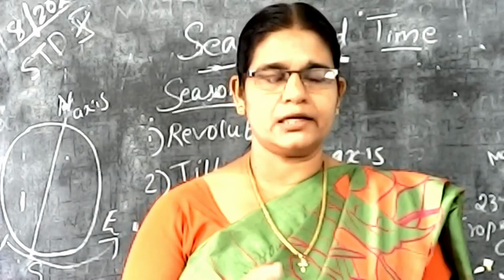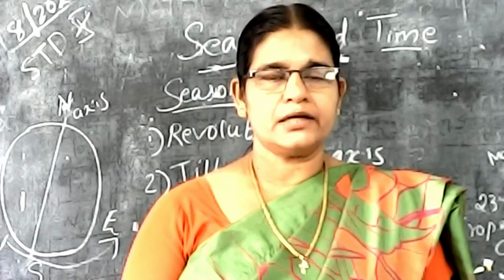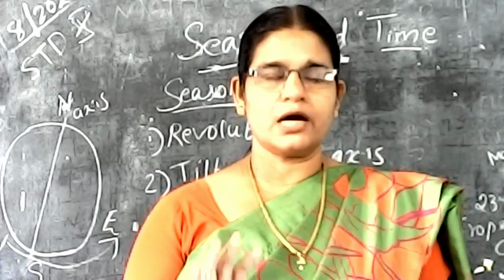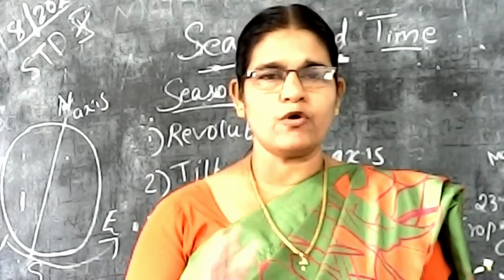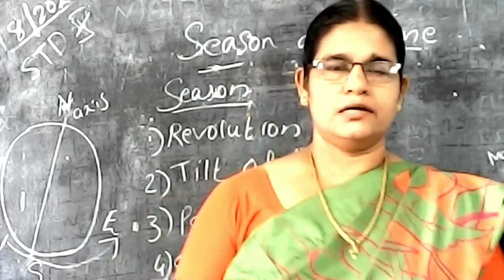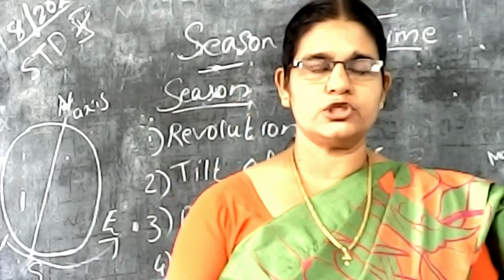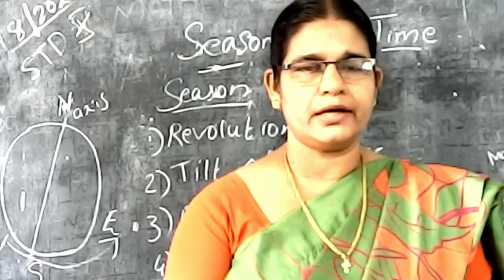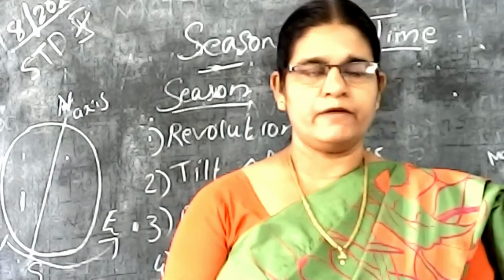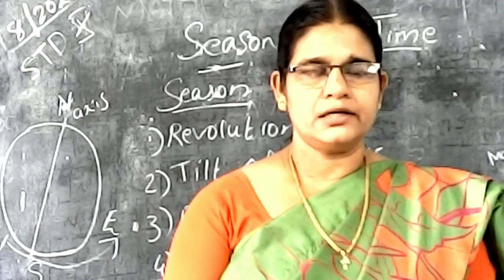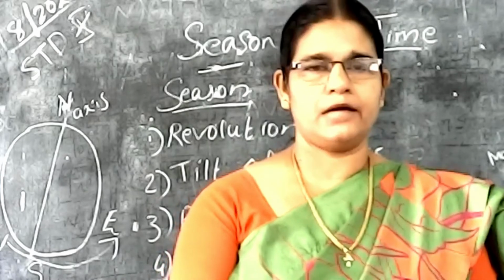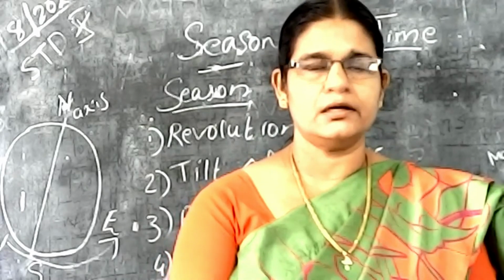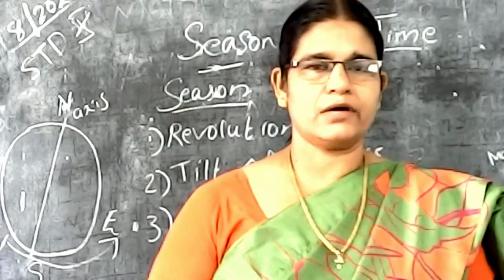So for one revolution, the earth will take 365 days and 6 hours. But we won't calculate the 6 hours every year. After 4 years we will calculate the 6 hours. Then 6 into 4, 24 hours. Then we add it to the February month, making 29 days. All other times February month has 28 days. When this extra time is calculated and added to the February month, that February month has 29 days, and that year is known as the leap year. Okay, understand?